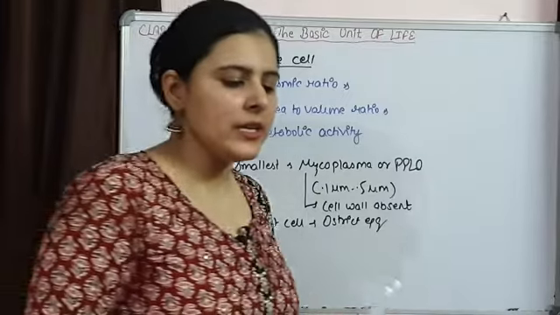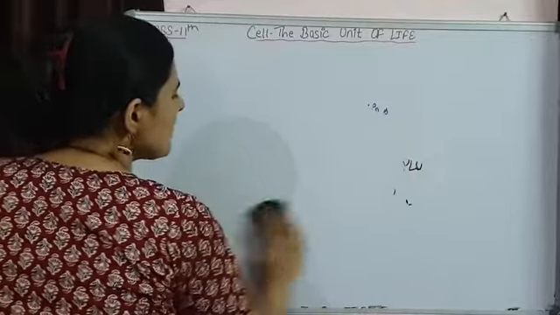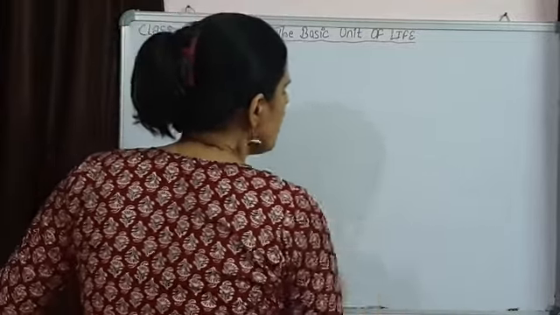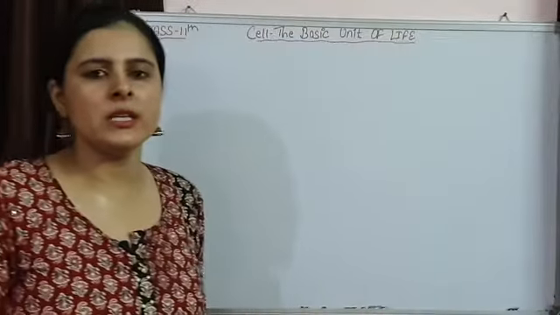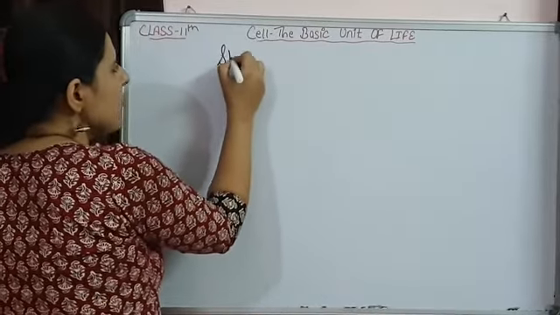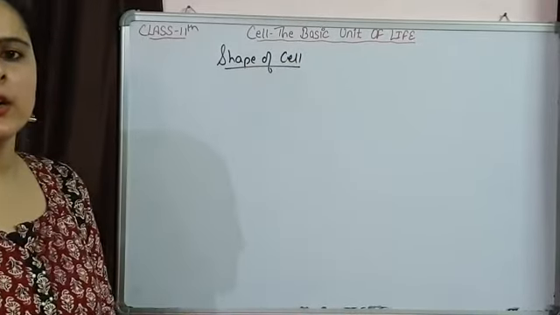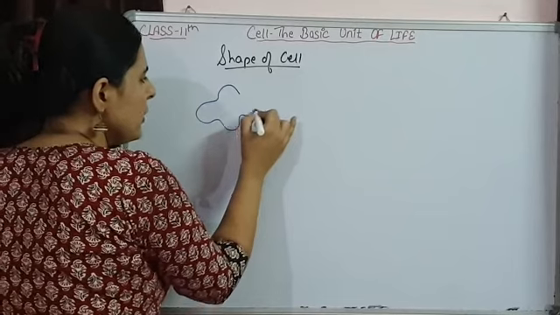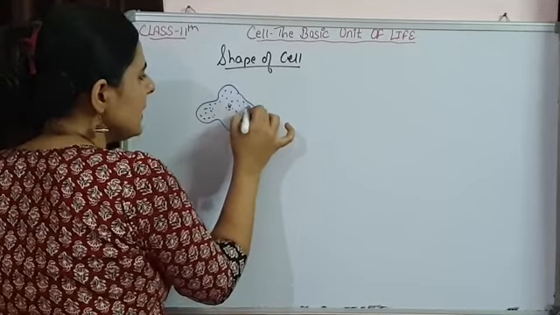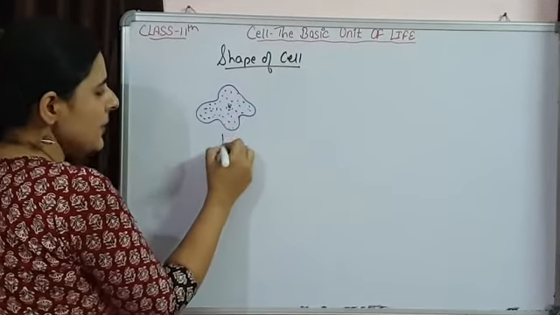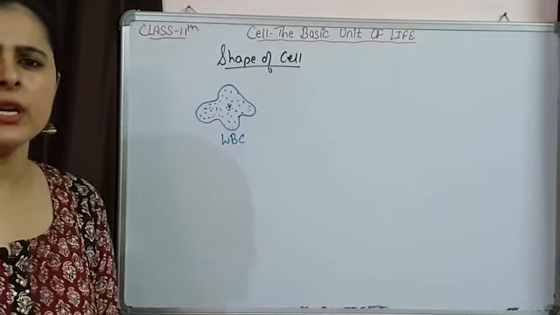And again the shape of the cell is also going to vary, and the shape of the cell depends upon the type of function the cell is going to perform. शेप किस पे डिपेंड करती है कि सेल हमारी बॉडी में कैसा फंक्शन परफॉर्म करती है. ऑन दैट बेसिस द शेप ऑफ द सेल इज गोइंग टू वेरी. Like WBCs, they have an irregular structure, irregularly shaped होती हैं. They can easily leak out from the blood vessels. Amoeboid shape is there. So these are WBCs with amoeboid shape or irregular structure.